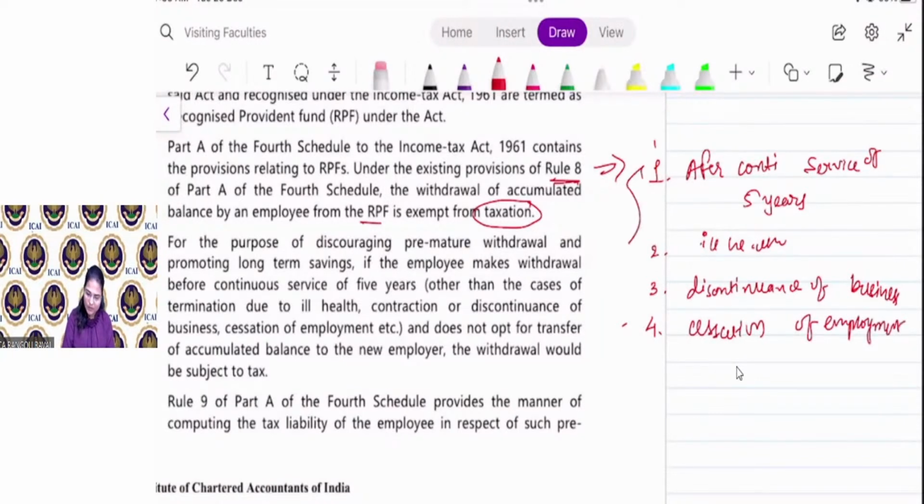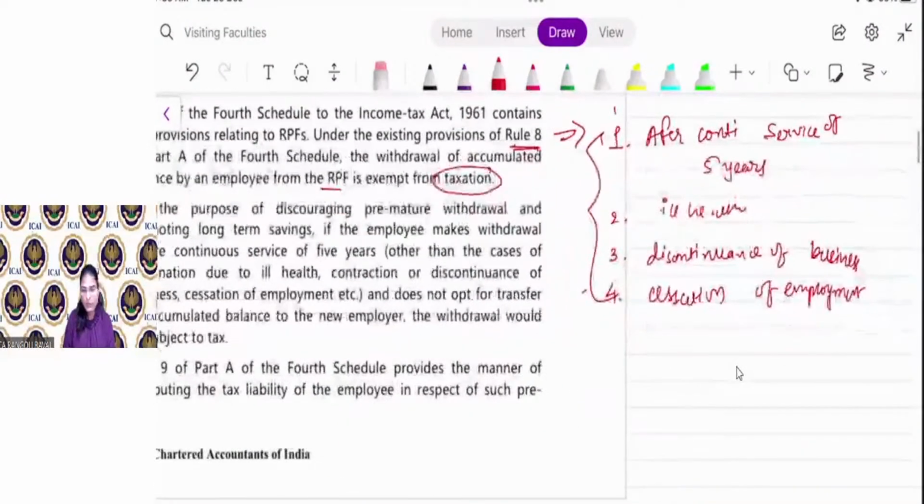If these 4 are the conditions, say for example, you have left your job because of your ill health and now you are not able to work, then in that case, if you withdraw amount from recognized provident fund, that is exempt. So in these 4 cases, if you are withdrawing your amount from recognized provident fund, it is exempt and no tax is required to be deducted. Why? Because the income is exempt. There is no tax liability on such income. So the TDS is not required to be deducted.